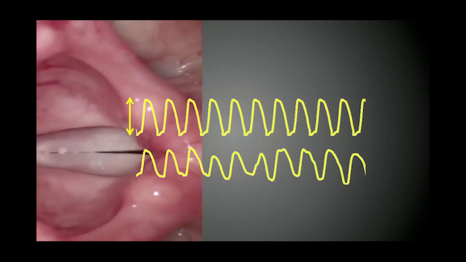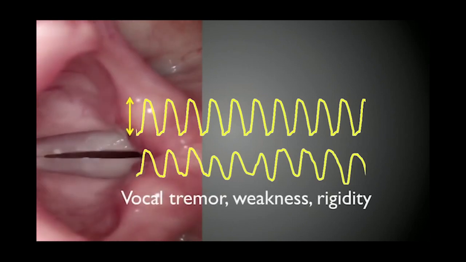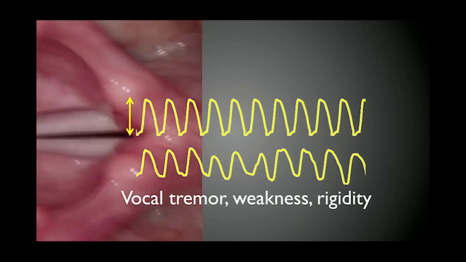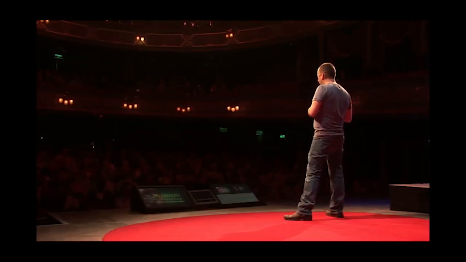So in the bottom trace, you can see an example of irregular vocal fold tremor. We see all the same symptoms. We see vocal tremor, weakness, and rigidity. And speech actually becomes quieter and more breathy after a while, and that's one of the example symptoms of it.